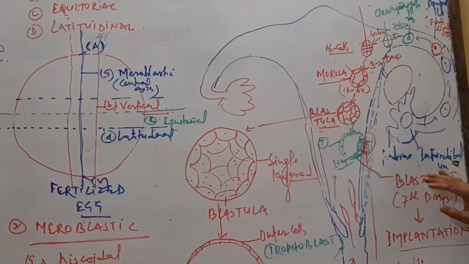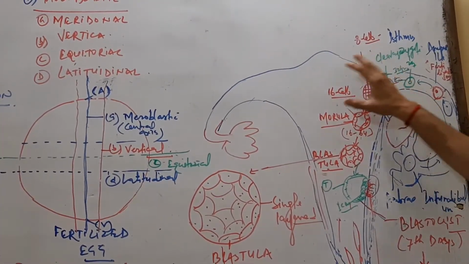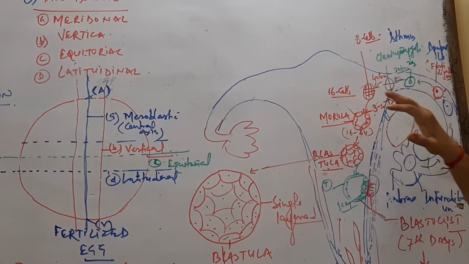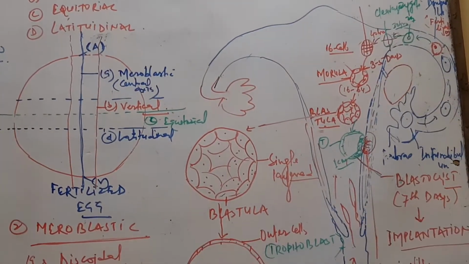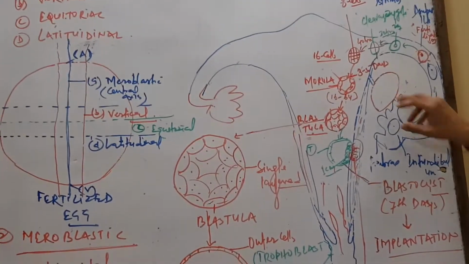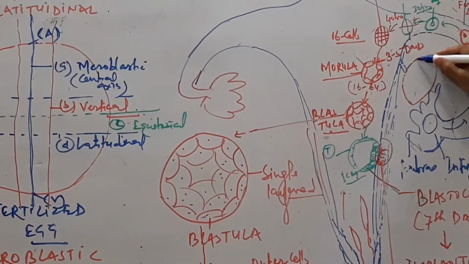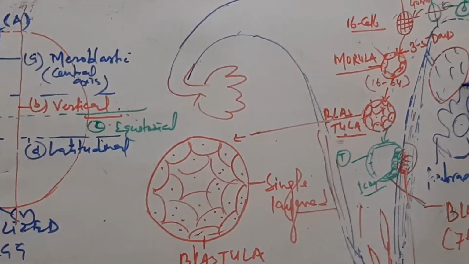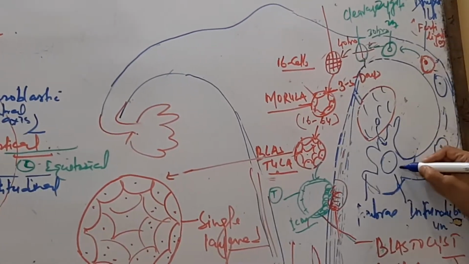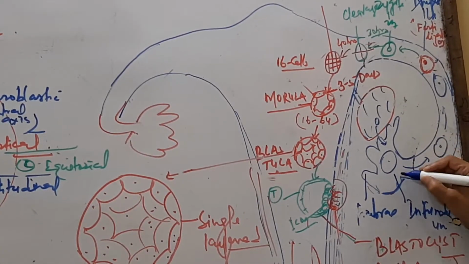Here is the diagram where the process of early development takes place. It shows the whole female reproductive system. Here is the ovary. The ovary produces the egg, and the egg is released through ovulation, which is received by the fallopian tube.